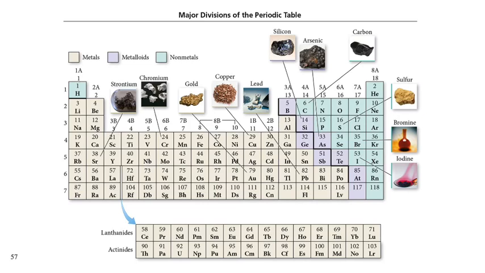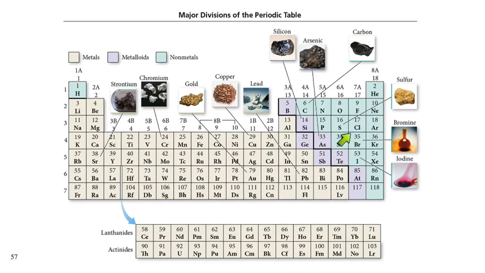Here's another periodic table. There are so many different ones, and they all have basically the same elements and everything, but some of them have extra information. This one has some nice little pictures showing us pictures of some of the elements. But what I want to point out to you in this one is there's a stair-step line here, right? And that's on the periodic table on the wall. It wasn't originally, and we like that line, so we put it up there with blue tape. The periodic table I give you for exams will have that line on it. That is the dividing line between the metals and the nonmetals.